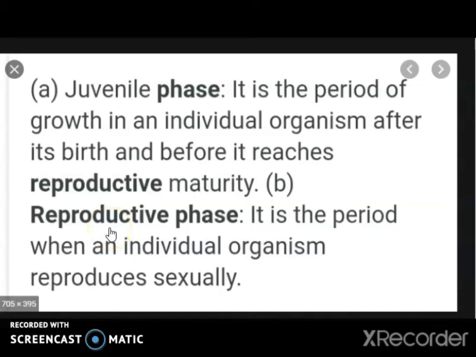The latter phase is called the reproductive maturity phase. This phase is attained usually after physical growth is almost over. It involves growth and activity of the sex organs. The animal can reproduce sexually in this phase.